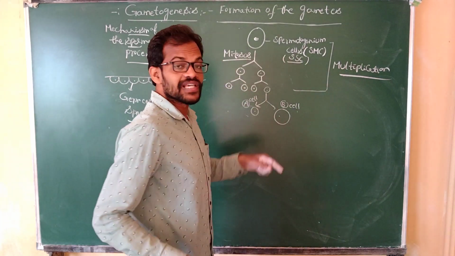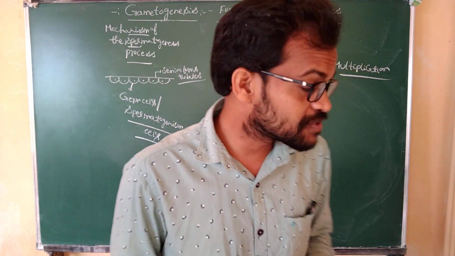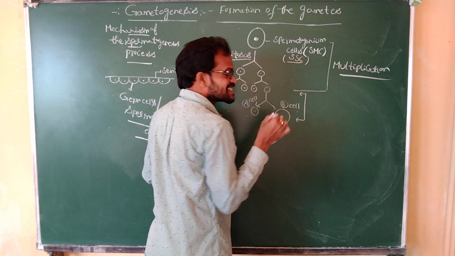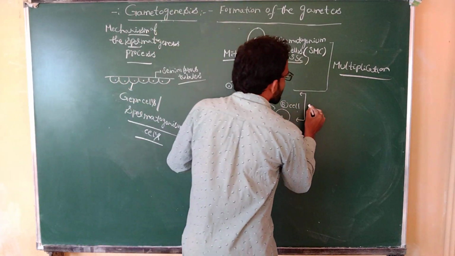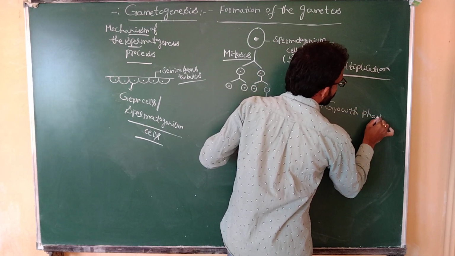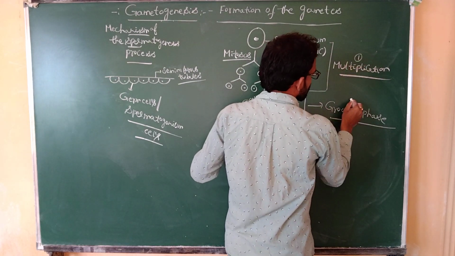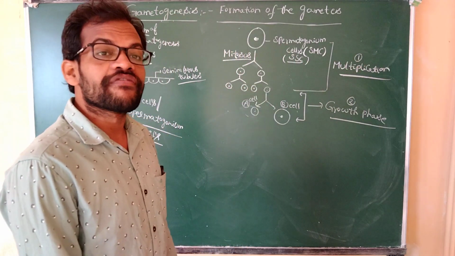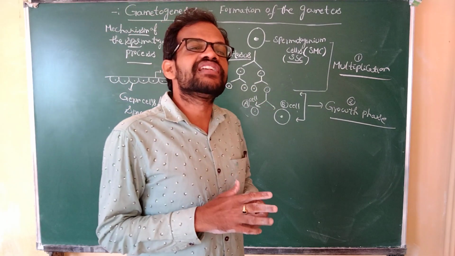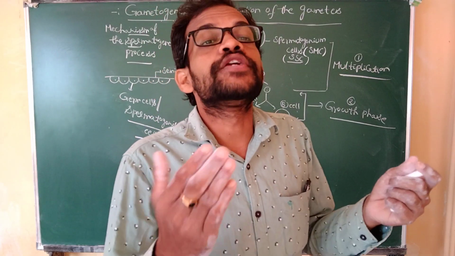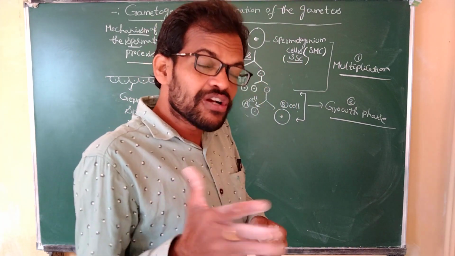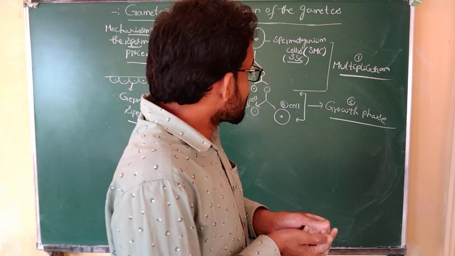This B cell, the large spermatogonium cell, forms as the small cells are converted into large cells. This is known as the growth phase. First is the multiplication phase, and second is the growth phase. These small cells are modified into large cells through continuous nuclear division, karyokinesis, and cytoplasmic division, cytokinesis. The nucleus continuously divides and the cytoplasm also divides in some of the cells.